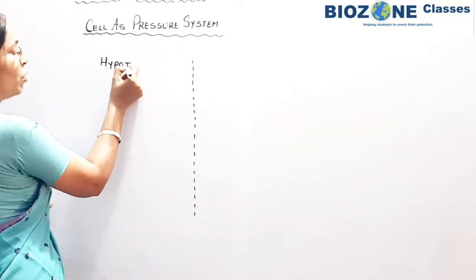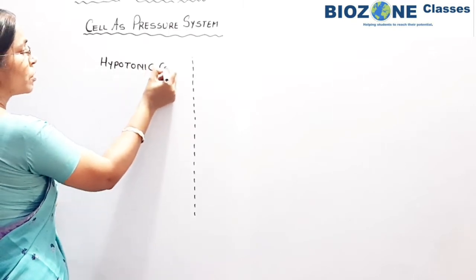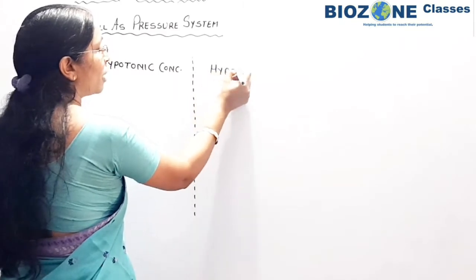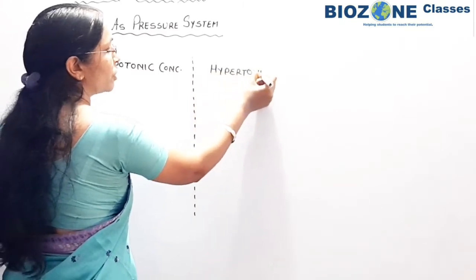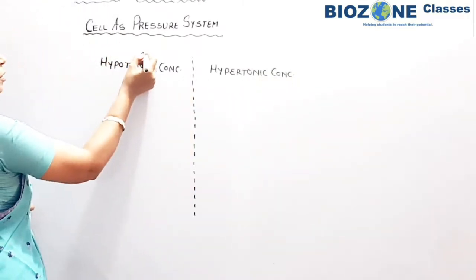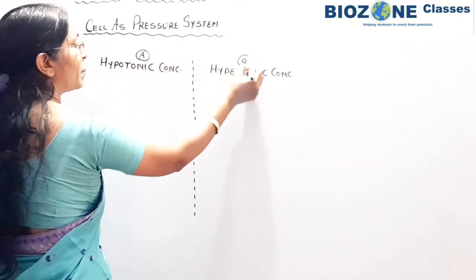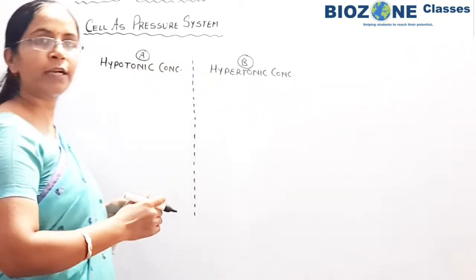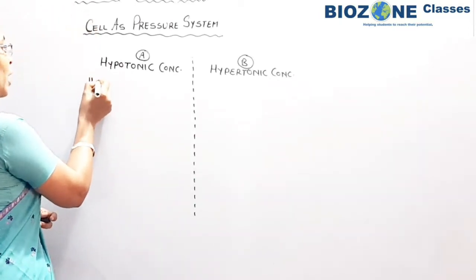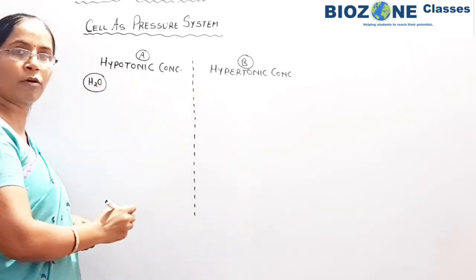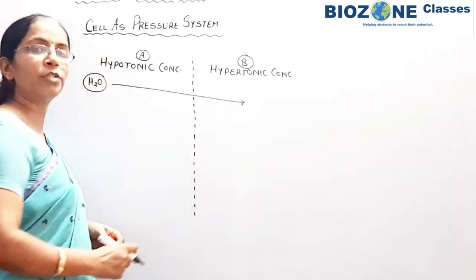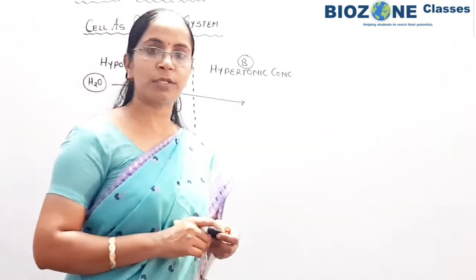One cell shows hypotonic concentration and another cell is hypertonic in concentration. Suppose this A cell is hypotonic and B is hypertonic, and both the cells are separated with the help of the plasma membrane. Now when we study water movement according to the hypotonic and hypertonic concept, water is always moved from the region of hypotonic concentration towards the region of hypertonic concentration.